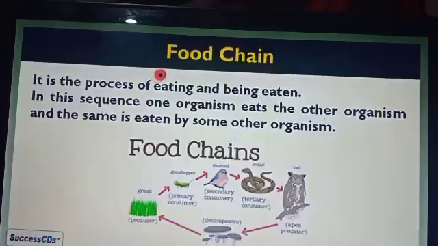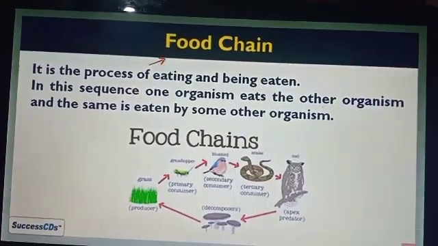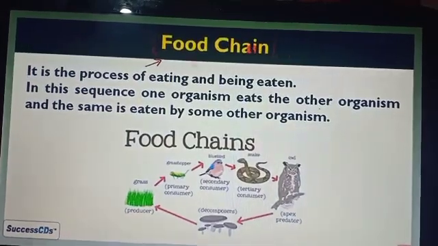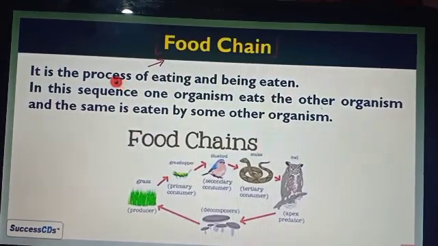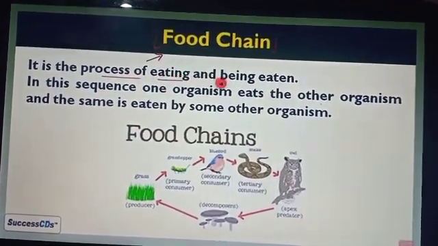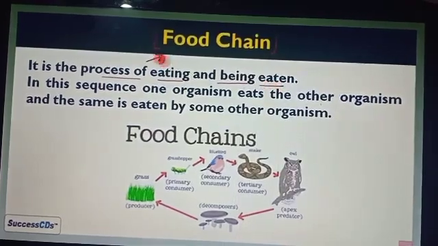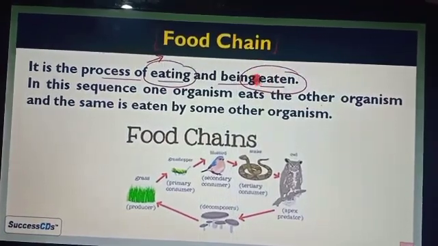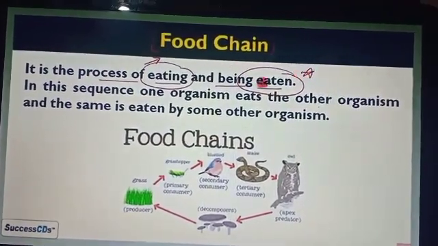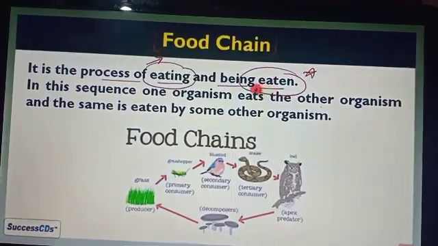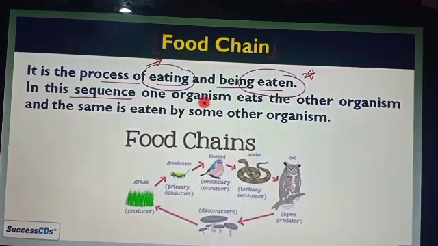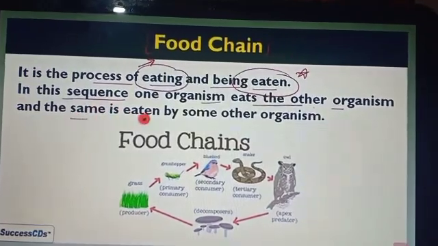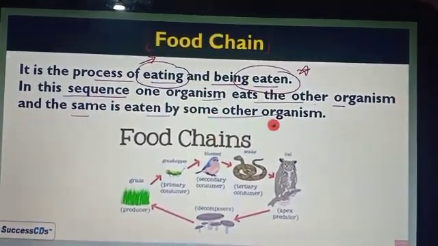Now the next topic is the food chain. The first thing is, what is the food chain? The food chain means it is a kind of process of eating and being eaten, then we consider it as a food chain. Or in other way you can say it is a kind of sequence, a kind of chain in which one organism eats the other organism, and the same is eaten by some other organism.